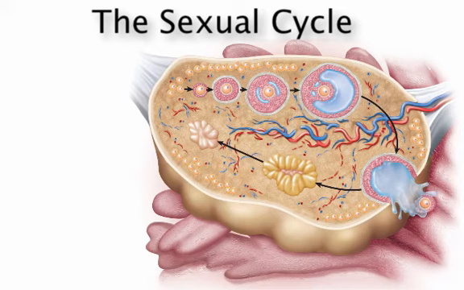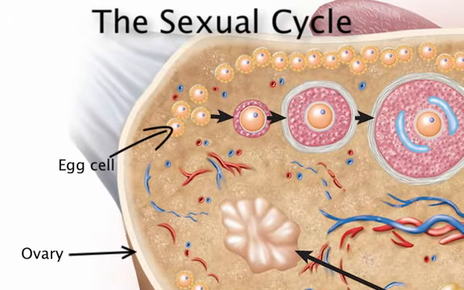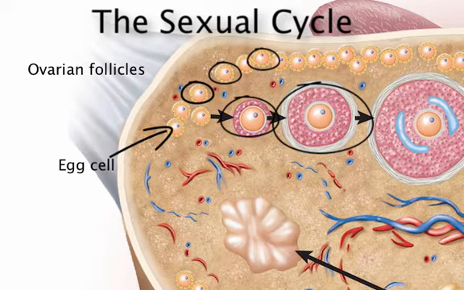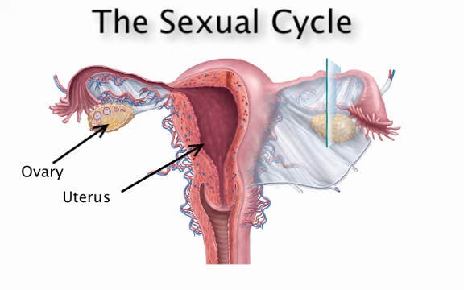The female gamete, called the egg cell, is produced via oogenesis. Each month, approximately 20 egg cells begin to mature inside ovarian follicles. The changes in the egg cell and follicle correspond to the rhythms of the ovaries and uterus. This is called the sexual cycle.